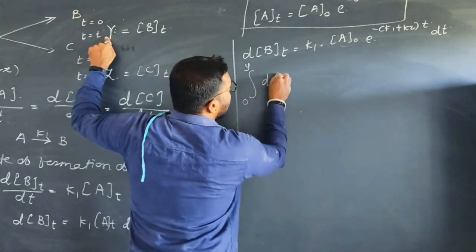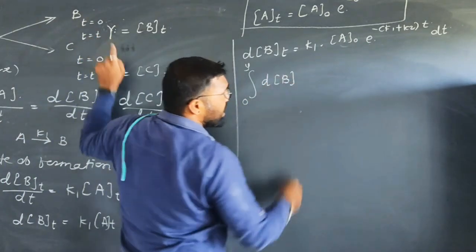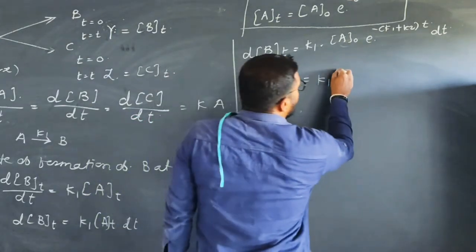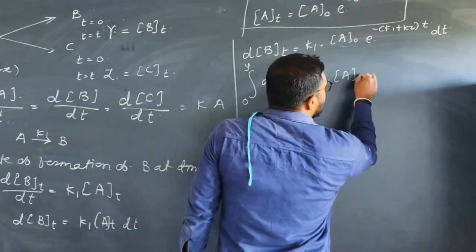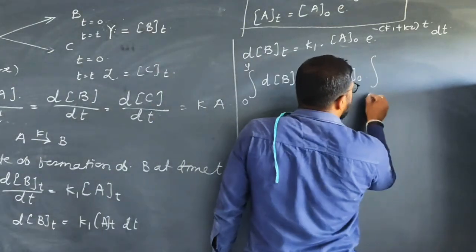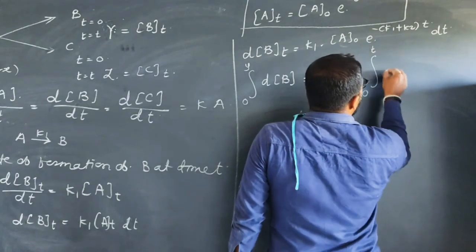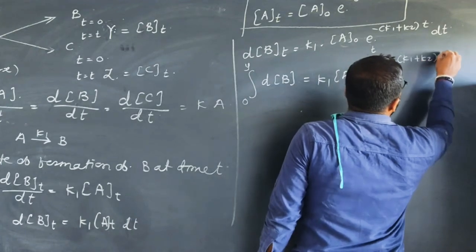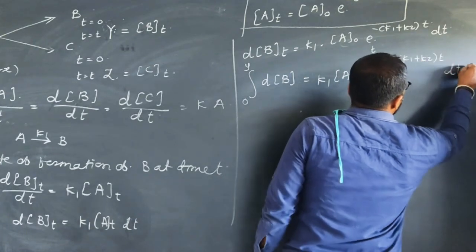Therefore, dB. K1 is a constant, so it comes out of the integral sign. A0 is also a constant, which also comes out of the integral sign. Integration of 0 to t e raised to minus (K1 plus K2) into t into dt.